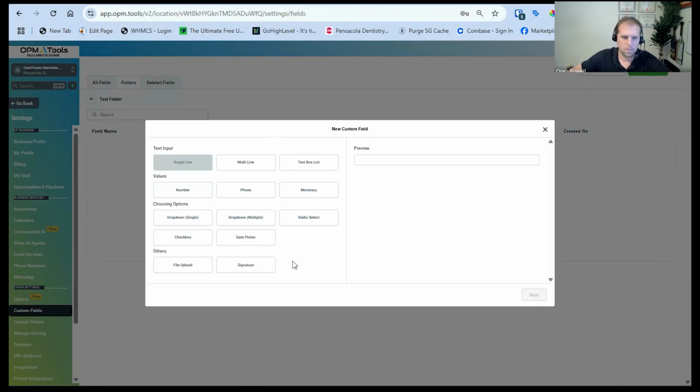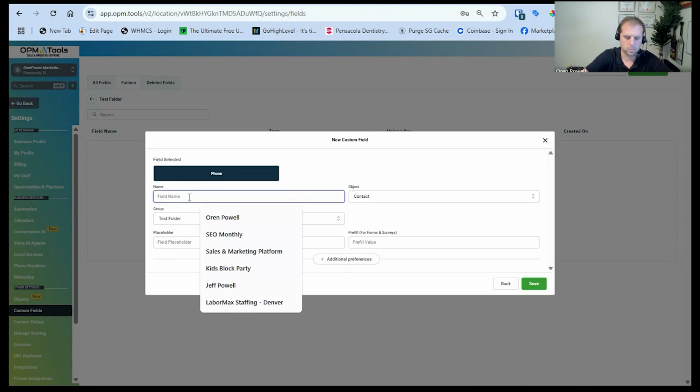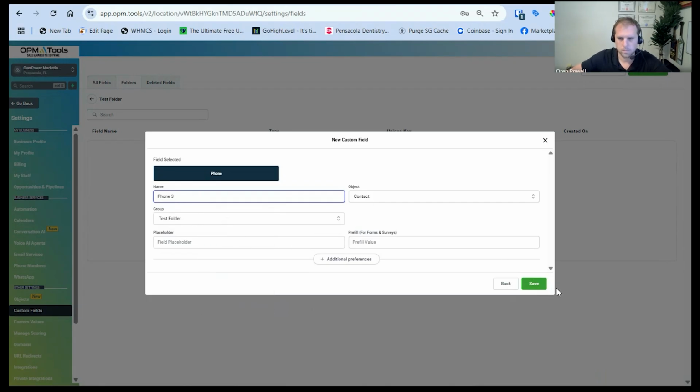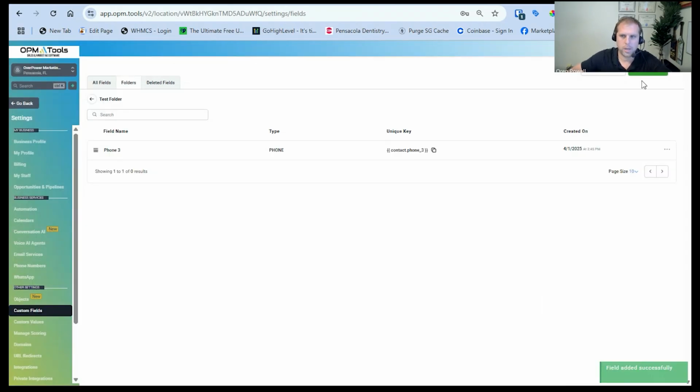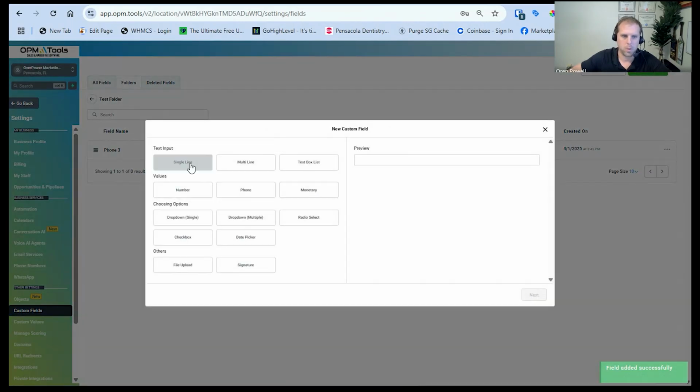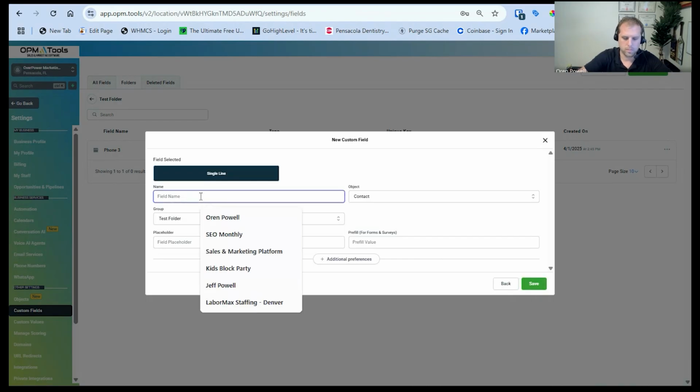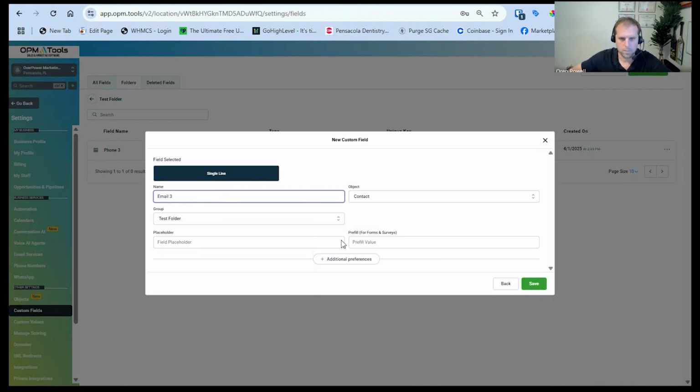Let's say it's just an additional phone number. So phone 3, perfect. And we'll just go ahead and add another field called email as well. So single email 3.